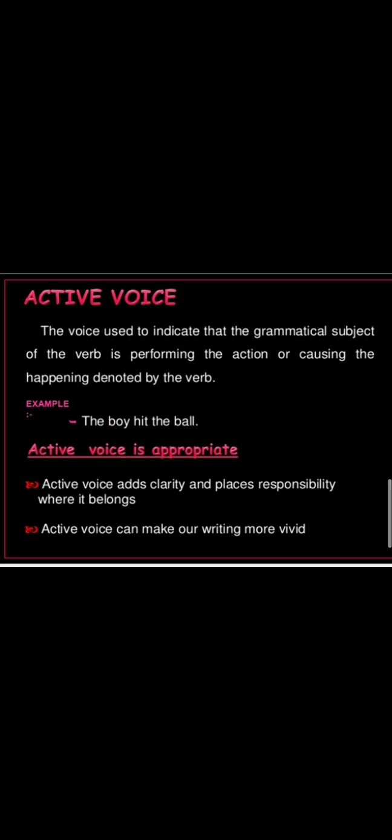Active voice is the voice used to indicate that the grammatical subject of the verb is performing the action or causing the happening denoted by the verb. Like, the boy hit the ball. Here the boy is hitting the ball. So we are talking about the work which is performed by the subject.